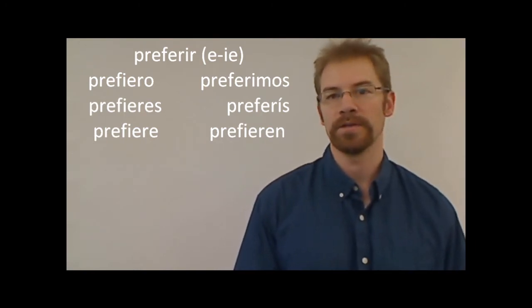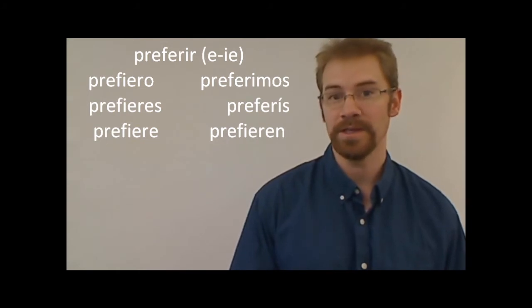For this video, we're going to take a quick look at those verbs again, where the E changes to IE. We're also going to look at verbs where the E changes just to an I. I'm also going to show you a verb where the O can change to a UE. And I'll quickly review once again the verb jugar, where the U changes to UE. So four different kinds of boot verbs here we're going to look at.